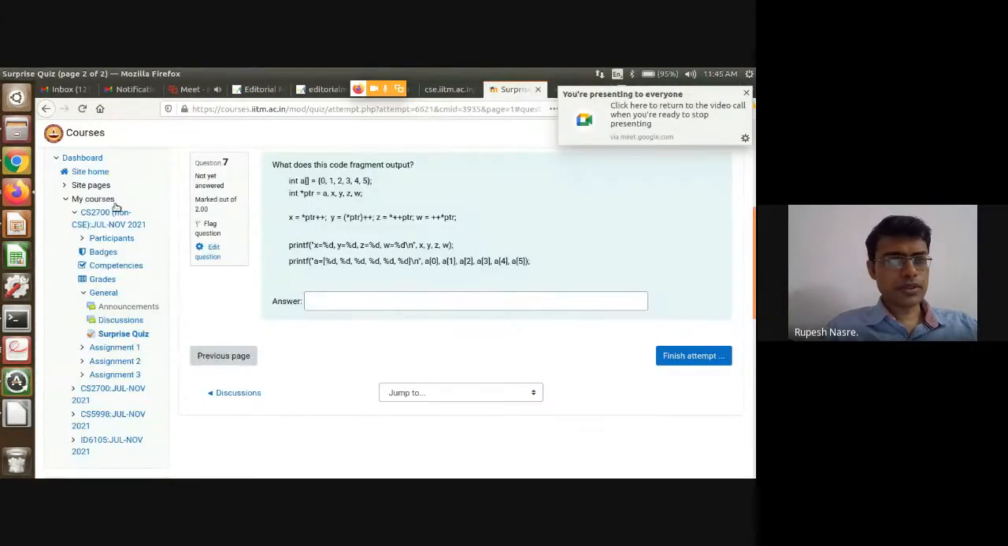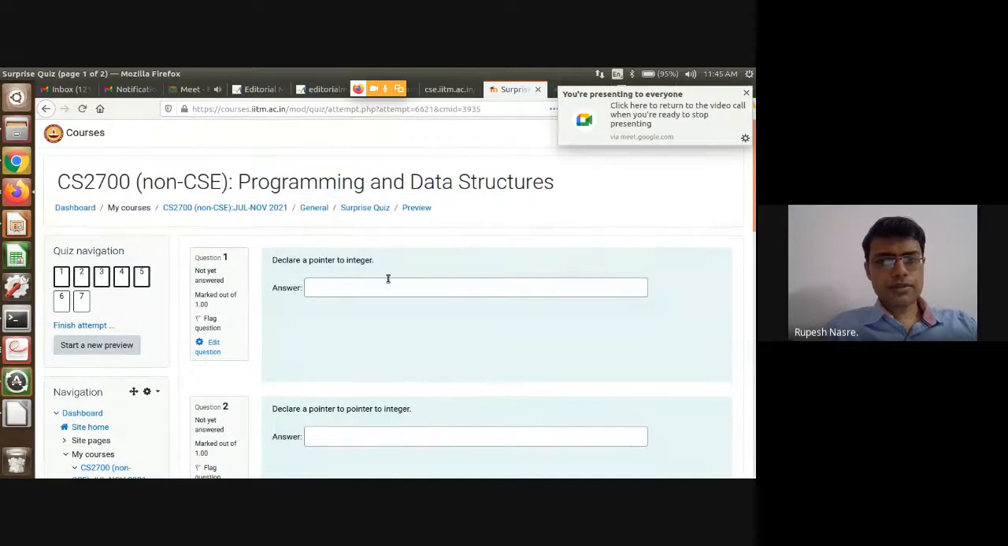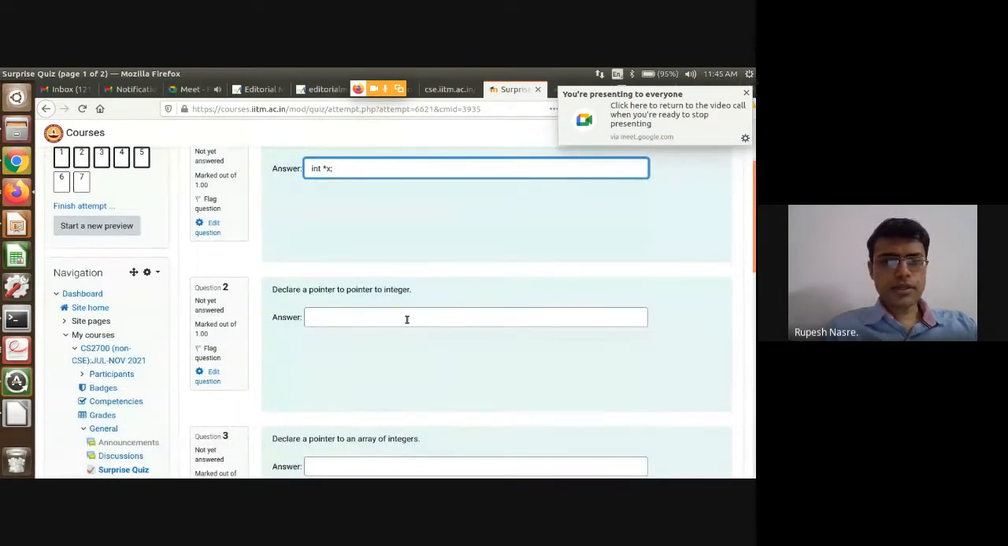For example, let me just go, oops. Yeah, so here you just declare int star something, could be x, whatever. Declare a variable to integer. Here, what should I write?